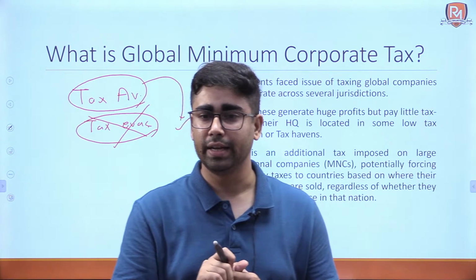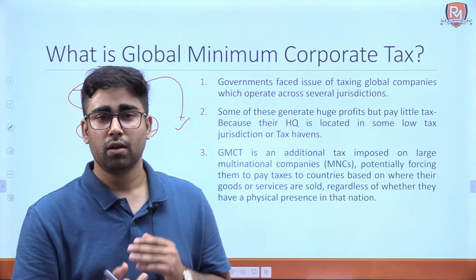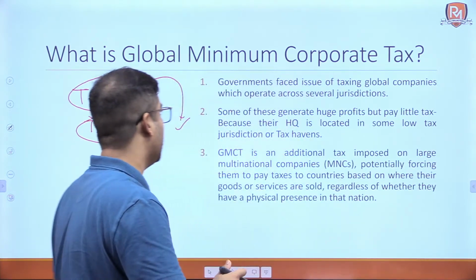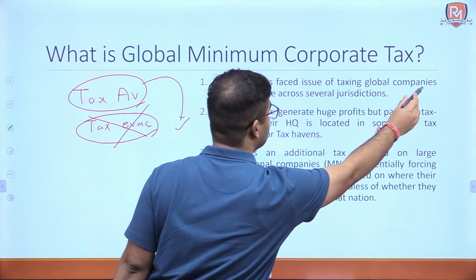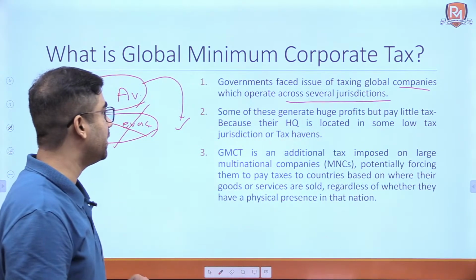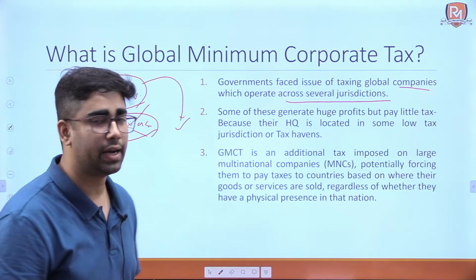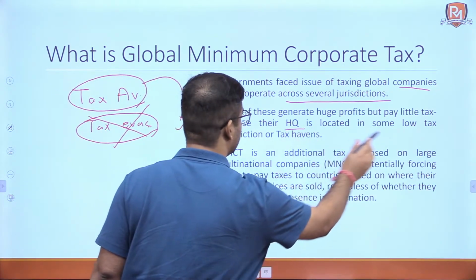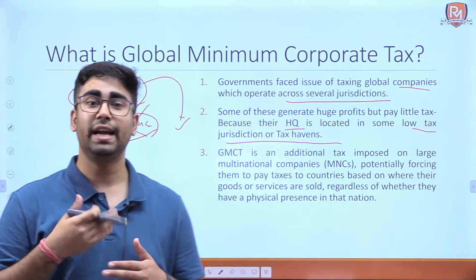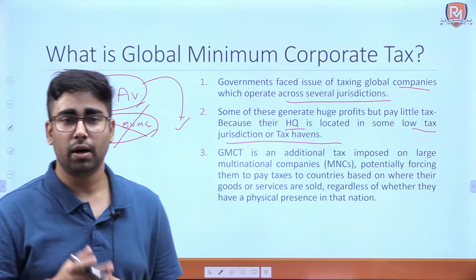Around 130 countries have agreed with this initiative. Okay? So we understood what a global minimum corporate tax is. Governments faced the issue of taxing global companies which operate across several jurisdictions. Some of these generate huge profits but pay little tax because their headquarters is located in some low tax jurisdiction or tax havens.